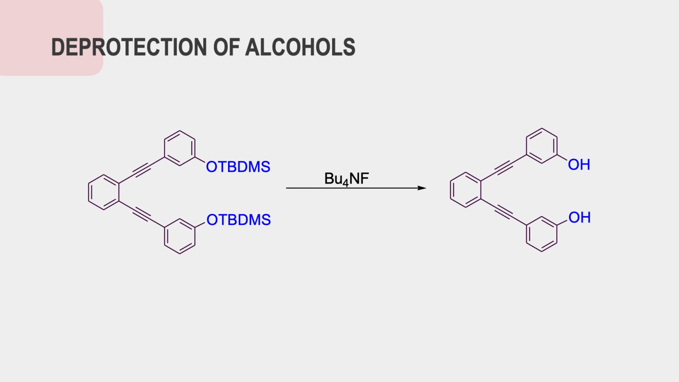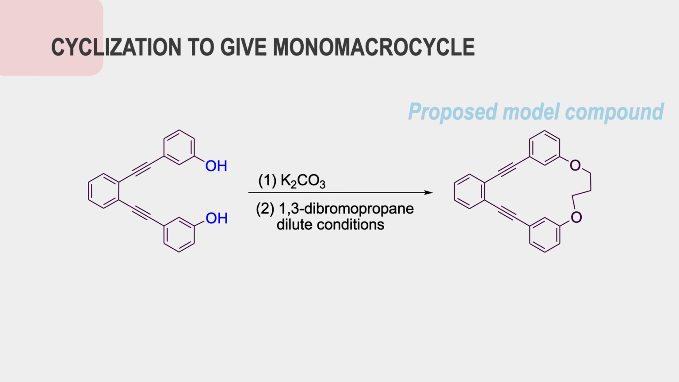We continue by using a fluoride ion source. We chose tetrabutylammonium fluoride. This reaction is complete, but we are currently working on purifying the product. Once we purify and verify through NMR spectroscopy that we are indeed working with the product that we intend to work with, we can continue on to the cyclization, which will give us the monomacrocycle.